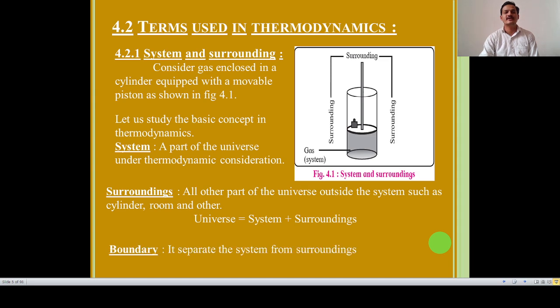Then point number three is the boundary. It separates the system from the surrounding. Boundary means a line which separates or distinguishes the system from the surrounding. These are the three basic terms involved in thermodynamics. This is our set of basic terms. Now let us move to the next part, that is, types of system.